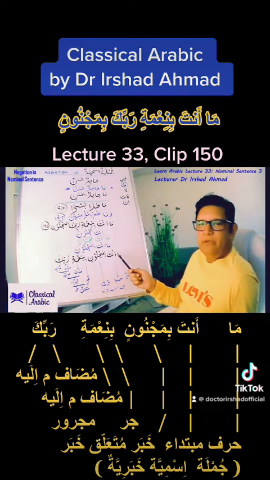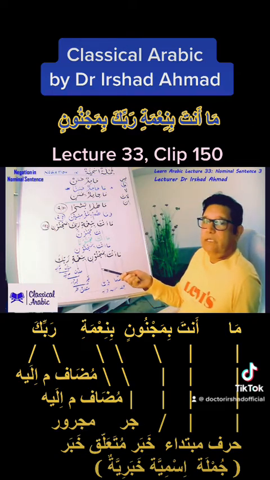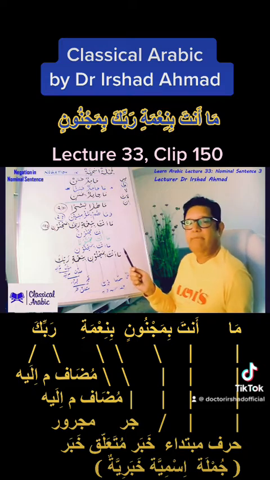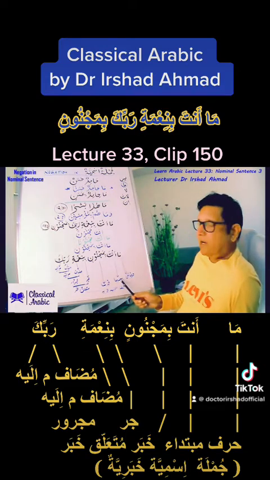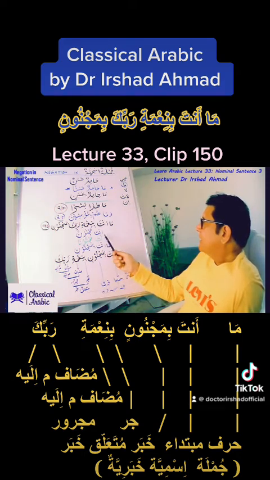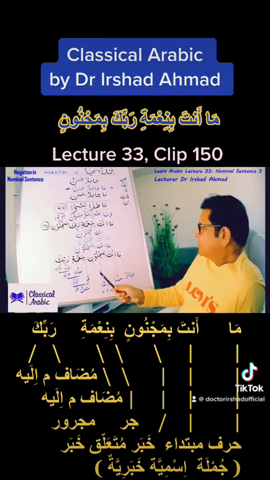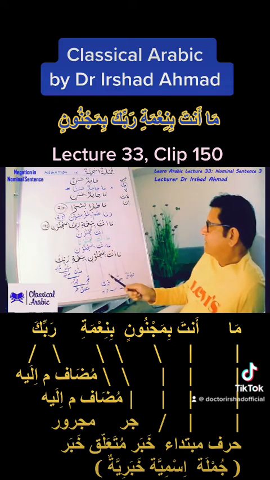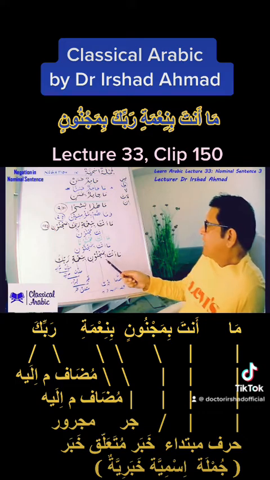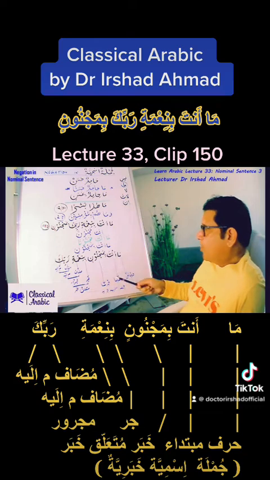When ma has come before this, the terminology changes, as it happens in the case of inna. So ma anta. Anta here then becomes ismu ma, which was originally our mubtada. Bimajnoonin, that's khabru ma. Rather than calling it just khabar, we're now calling it khabru ma, khabar of ma. So ma anta bimajnoonin, you are not a madman at all.